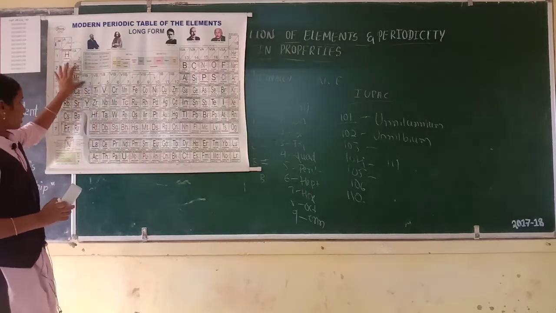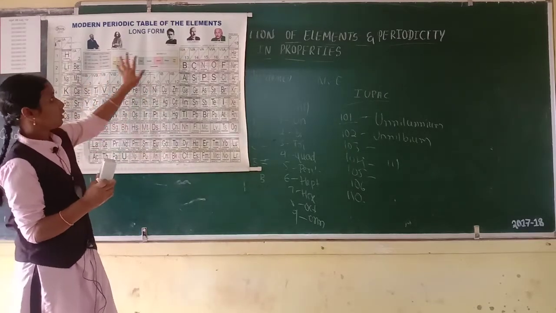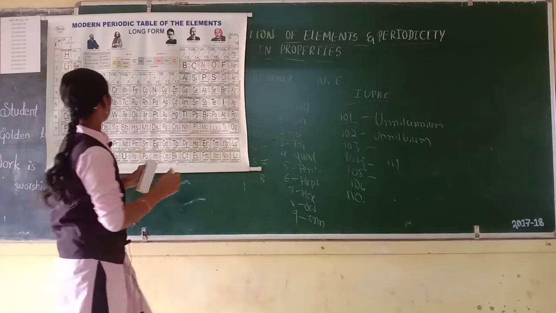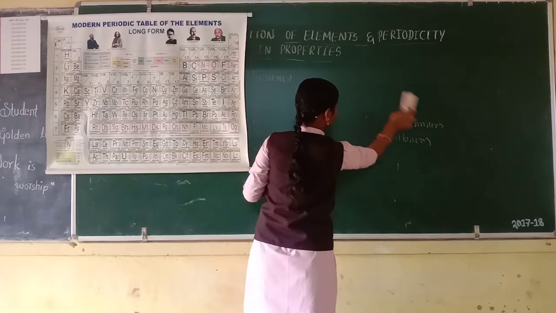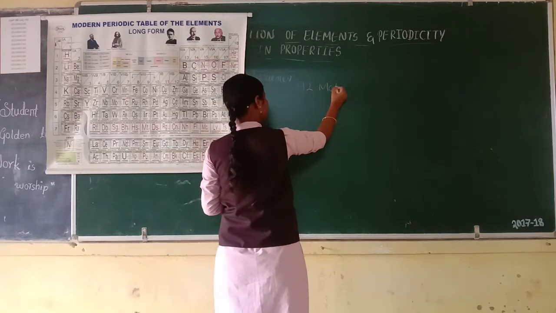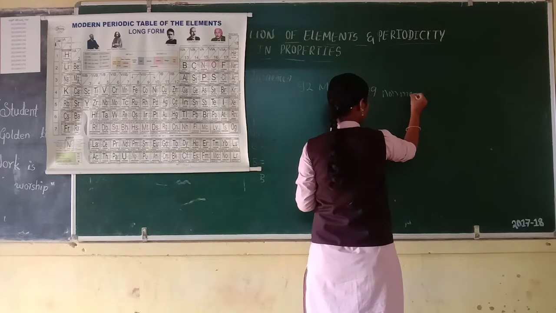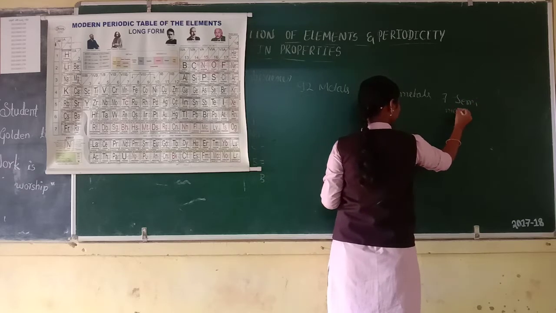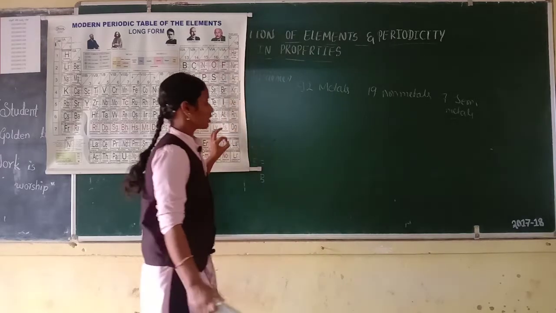Metals. You can see here that about 78% of the modern periodic table is metals only. So in total, how many metals are present? 92 metals, then 19 non-metals, then 7 semi-metals, which are also called metalloids.